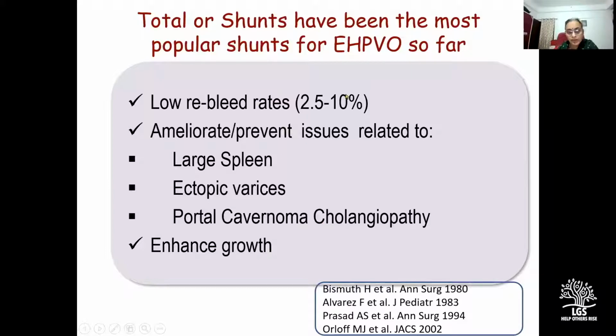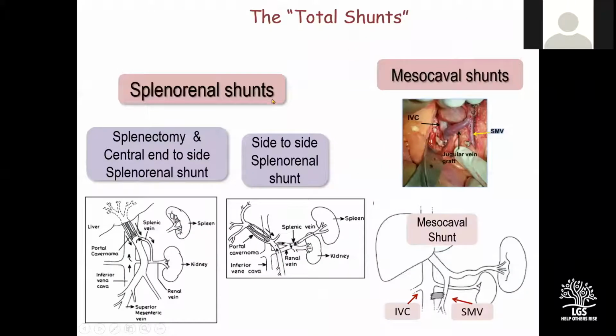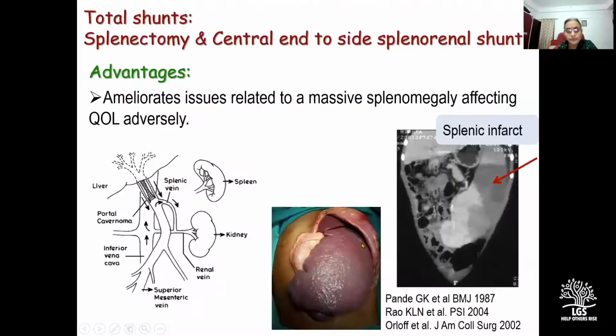And they have been associated with low rebleed rates. Total shunts are splenorenal shunts and mesocaval shunts. And splenorenal shunt could either be a splenectomy with central end-to-side splenorenal shunt or a side-to-side splenorenal shunt. And I will go over the advantages and limitations of each.